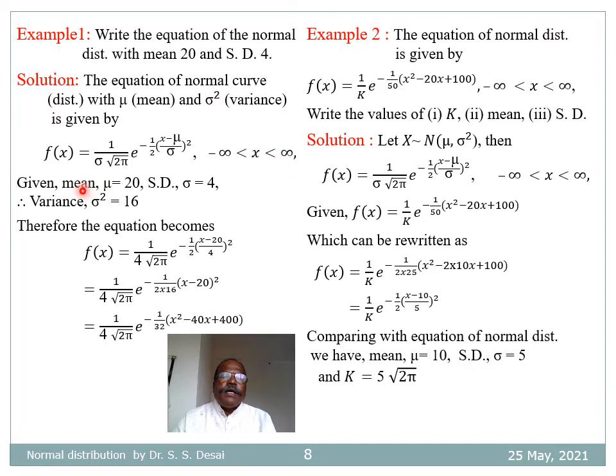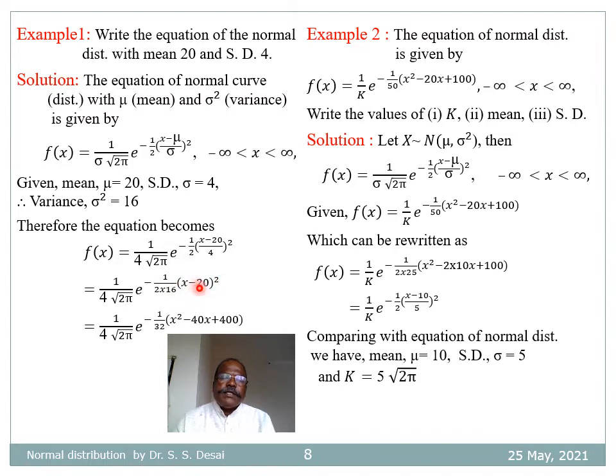So here given that mean mu is equal to 20, standard deviation sigma is equal to 4, therefore variance sigma square is 16. Substituting these values in this equation, we have f of x is equal to 1 divided by 4 into root 2 pi into e raised to minus half into ((x minus 20) divided by 4) whole square, and therefore this will become equal to 1 by 4 root 2 pi e raised to minus half, that divided by 16 into (x minus 20) whole square.